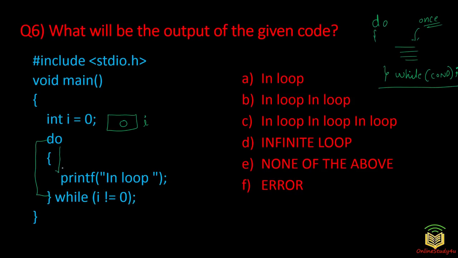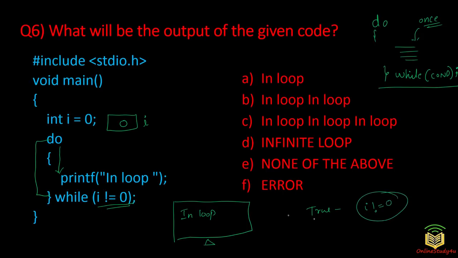Now it comes here first without condition checking and it will execute this. So on your computer screen, "in loop" will be printed. Then it will come to the condition checking. It will see while i is not equal to 0. That means when the value of i is 0, this condition will be false. When the value of i is not equal to 0, it may be minus, it may be positive, it may be anything, but it should not be equal to 0, then it becomes true. So this condition will be true when the value of i is not equal to 0. But here the value of i is 0.